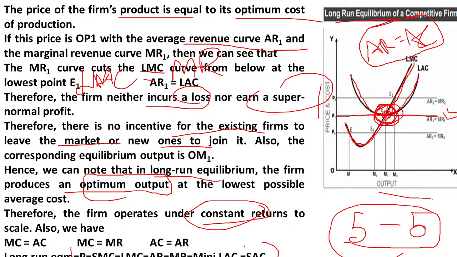Price is equal to MC, SMC is equal to LMC is equal to AR is equal to MR is equal to minimum point of LAC is equal to SAC. So please remember it. Once a question was raised on this topic. So this is about the case of equilibrium of perfect competition market under long run.